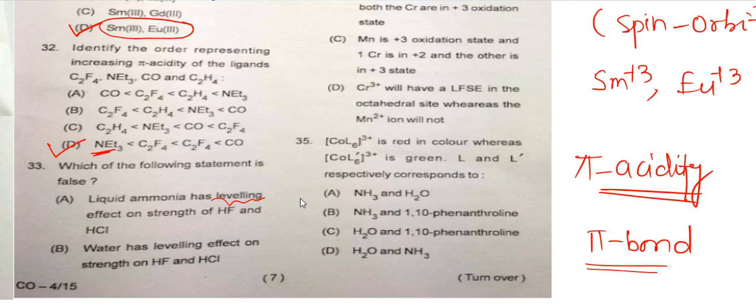How can you convert a weak acid into a strong acid? This is the concept of leveling effect. You can say weak acid to strong acid, or weak base to strong base. This situation is known as leveling effect.